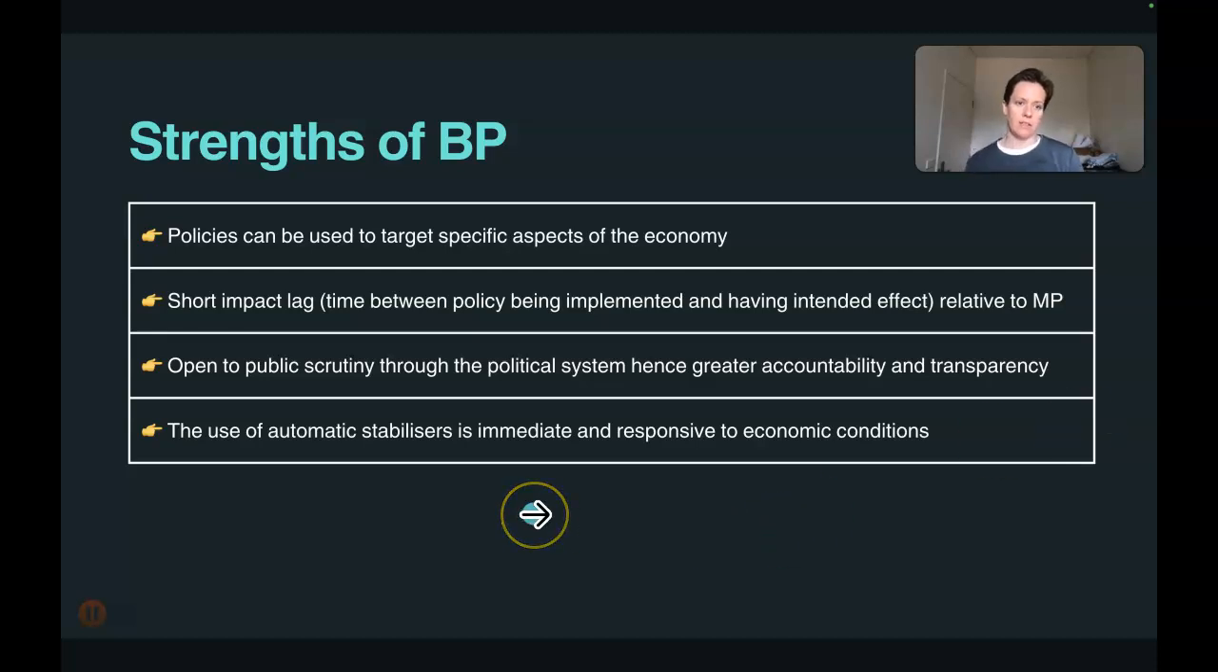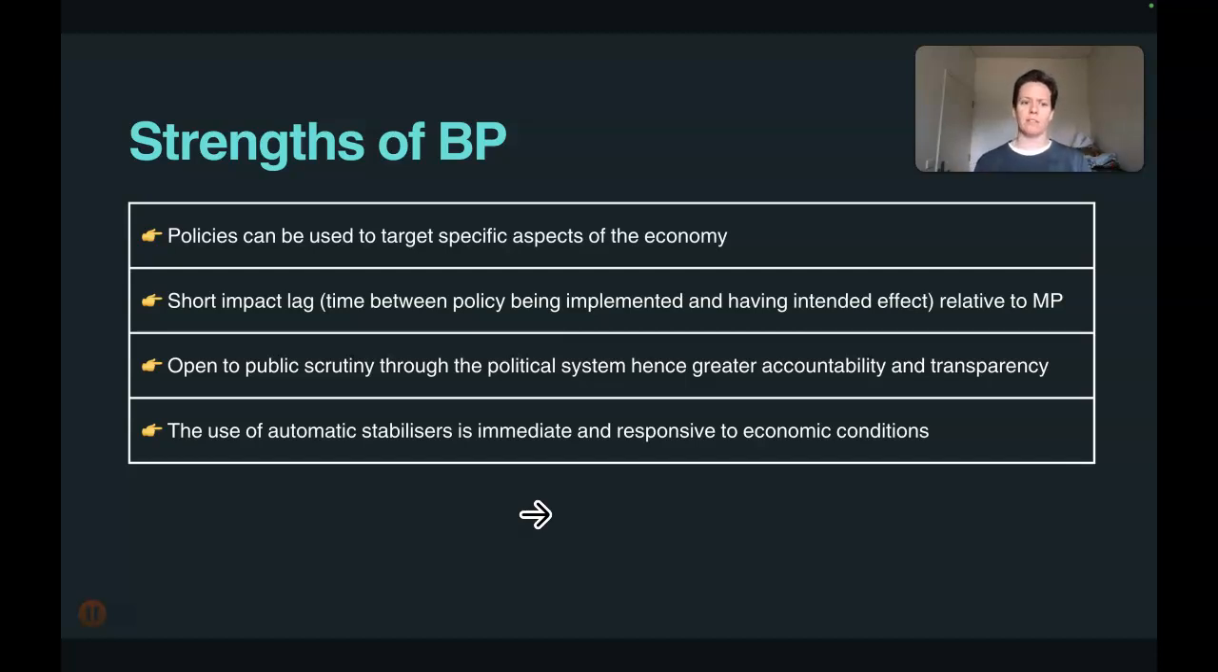Another strength is that budgetary policy is open to public scrutiny through the political system. Okay, so because of the nature of our democratic system, all policies have to go through a rigorous legislative process, which means that there's greater accountability and transparency, and this ensures that the policies are obviously well tuned such that they do have a benefit to our economy or whatever the particular purpose of the policy is.